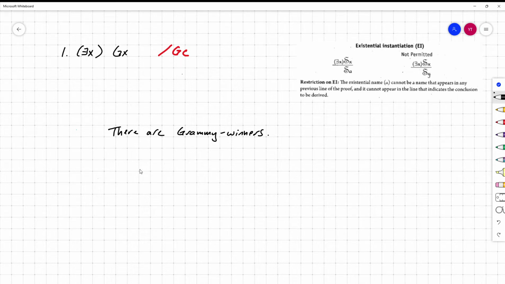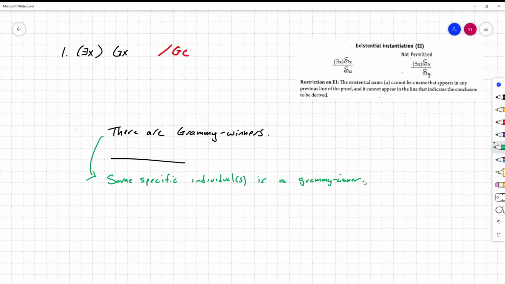And that's actually a really good question, and it's because we can know from the generalization that there are Grammy winners that some specific individual, and again, in an unrestricted domain, I just mean a thing, some specific, concrete thing, or things, is a Grammy winner. That is to say, we can correctly move from the generalization to a singular sentence. That reasoning is good reasoning.